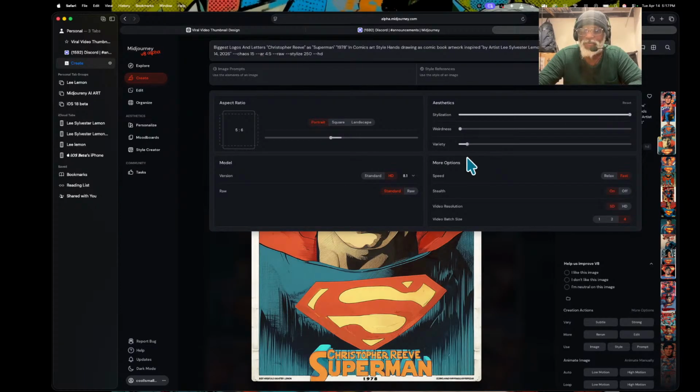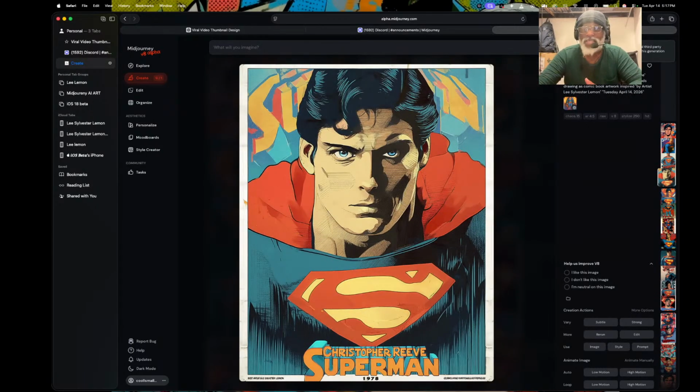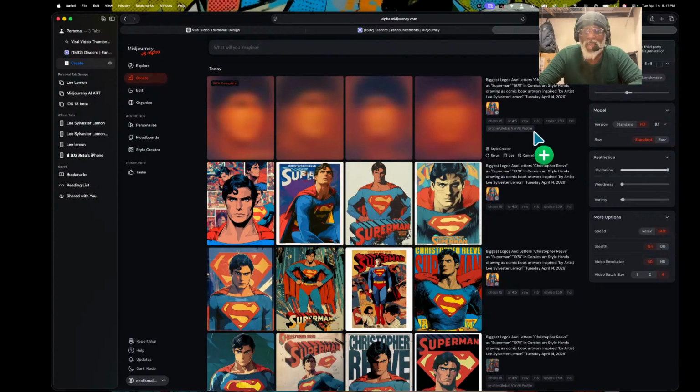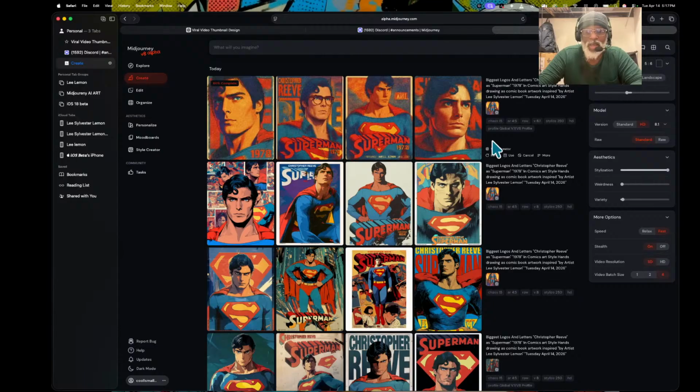Chaos is 5%. And so we gotta hit this and see how fast. Version 8.1 is a little bit fast, way too fast. And this time it actually gave me what I asked for. So this is a little bit faster than version 8 itself.